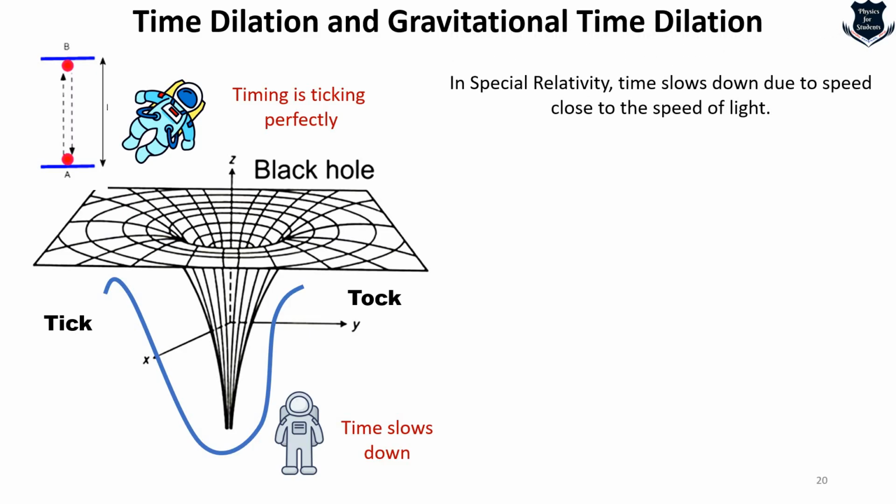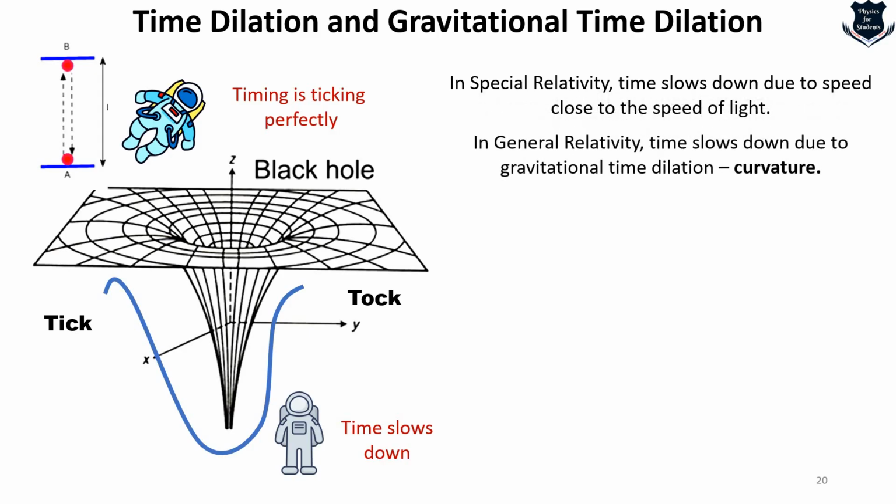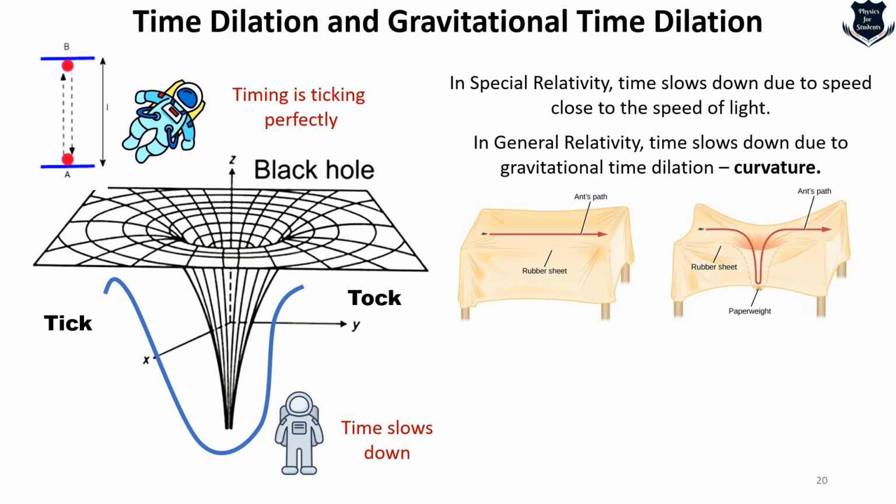So remember, in special relativity, time slows down due to speed. In general relativity, time slows down due to curvature. So this is another misconception which might happen. This is a nice illustration, a rubber sheet, and an ant is following a path, and just due to curvature, you can see there is a paperweight and there is a sufficient curvature.